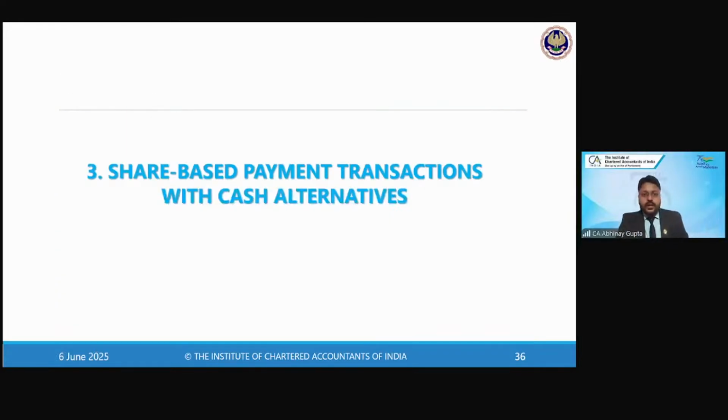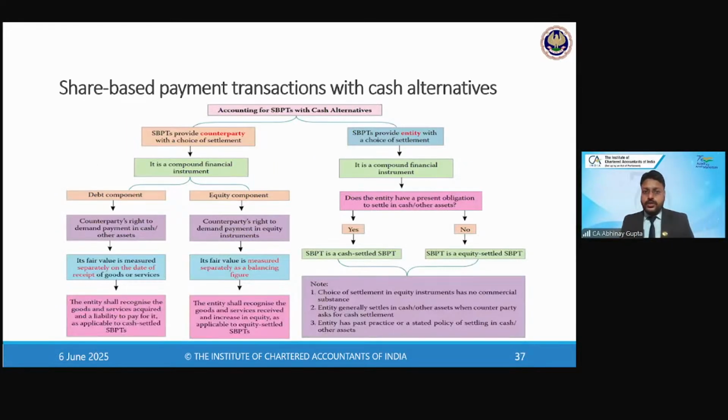Okay. Now, third category, share-based payment transactions with a cash alternative, right? So in this case, what happens? We need to calculate the debt component, we need to calculate the equity component, and then we will need to do the reinstatement of the debt component, that is the liability component, similar to what we are doing for the cash settled transaction, right? So this is how this arrangement will be accounted for. So we will understand this with one example.